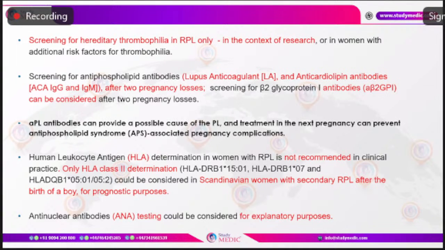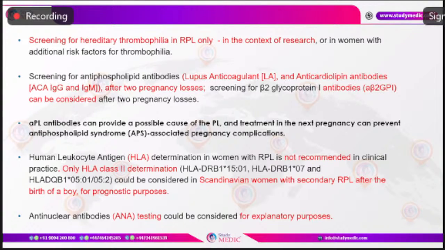And then the laboratory criteria include 3 antiphospholipid antibodies: lupus anticoagulant, anticardiolipin antibodies, and anti-beta-2 glycoprotein 1 antibodies. The lupus anticoagulant and anticardiolipin antibodies are to be screened after 2 pregnancy losses according to the ASRM guidelines. For lupus anticoagulant, there are different tests available: the dilute Russell viper venom test, or the prolonged prothrombin time.